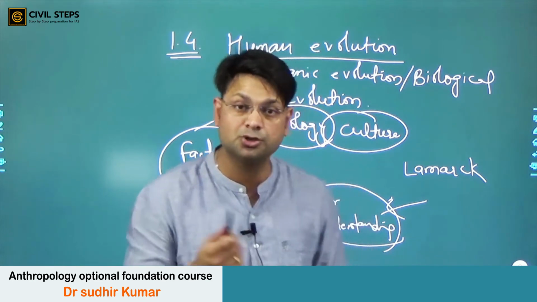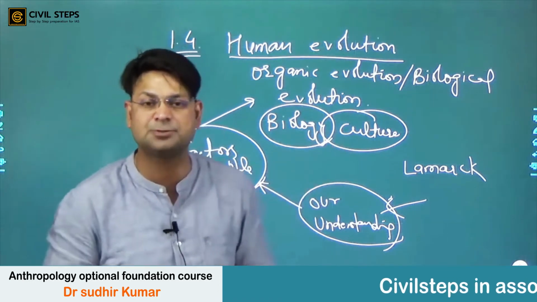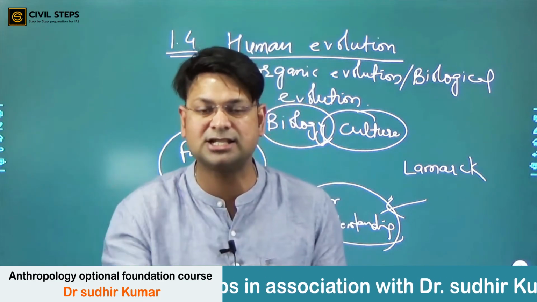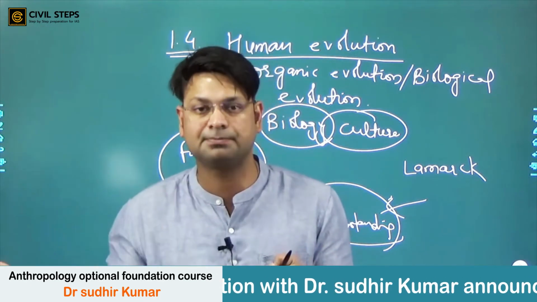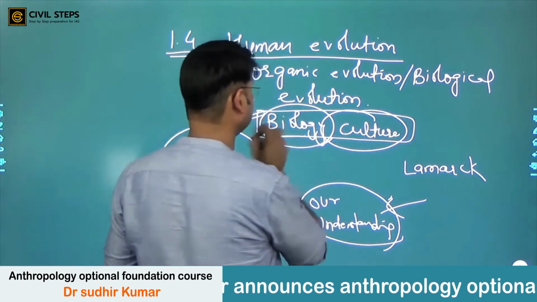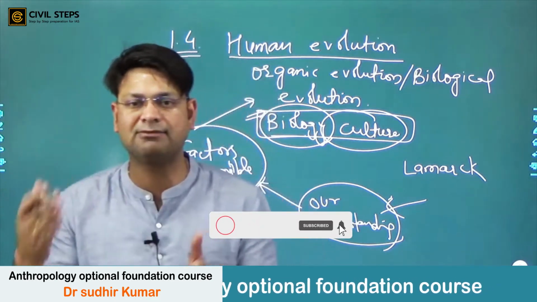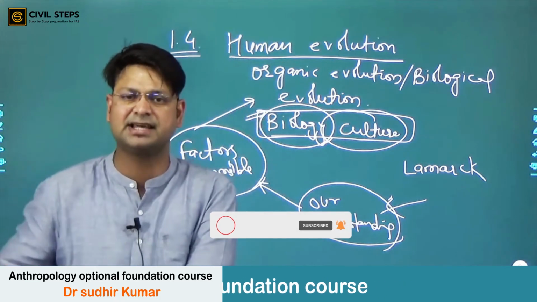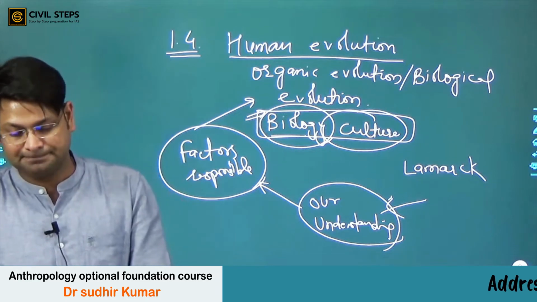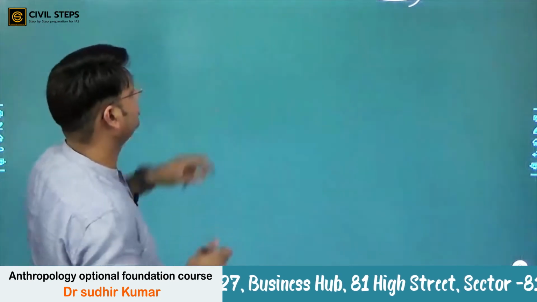So basically, don't you see that there is a cultural aspect in evolution as well as a biological aspect, changes in the genes, because from one generation to the next, genes must transmit for humans to be the same, right? So what we can understand here is that biology and culture both affect each other, right? Both have led to the development of the present stage, right? Evolution of man, right? After that we will understand the primates in unit 1.5,